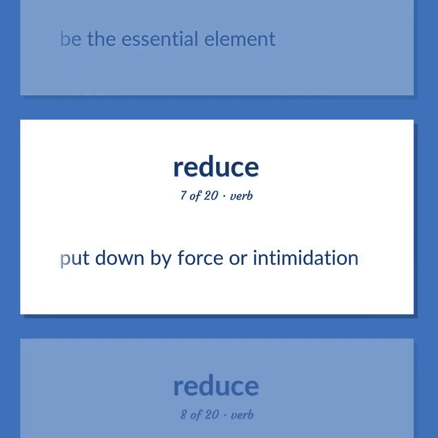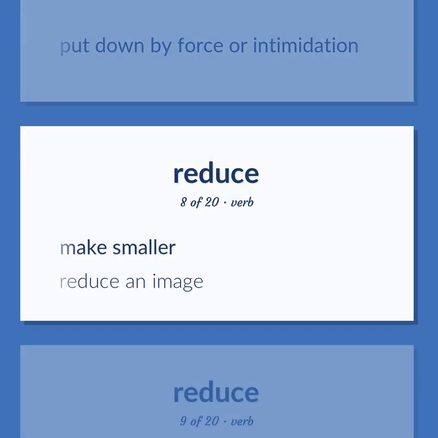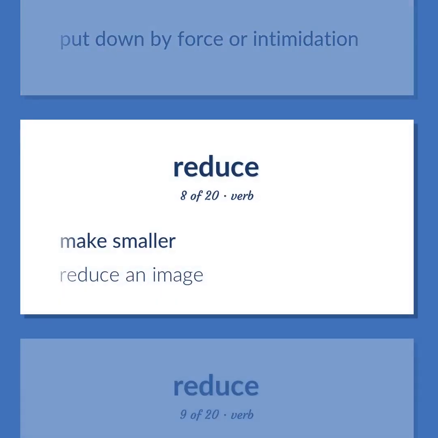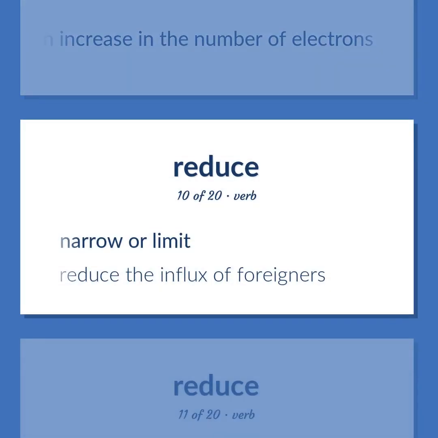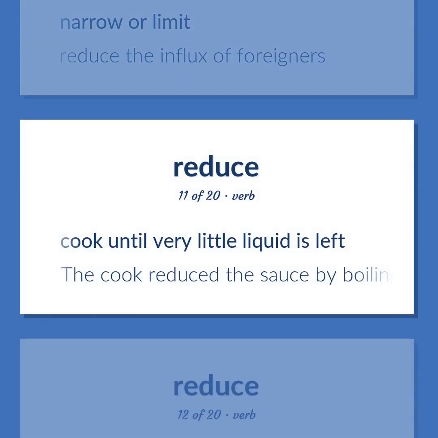Put down by force or intimidation. Make smaller. Reduce an image. To remove oxygen from a compound, or cause to react with hydrogen or form a hydride, or to undergo an increase in the number of electrons. Narrow or limit. Reduce the influx of foreigners. Cook until very little liquid is left. The cook reduced the sauce by boiling it for a long time.